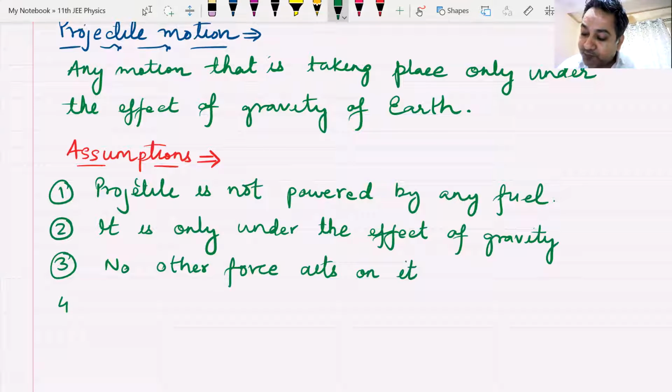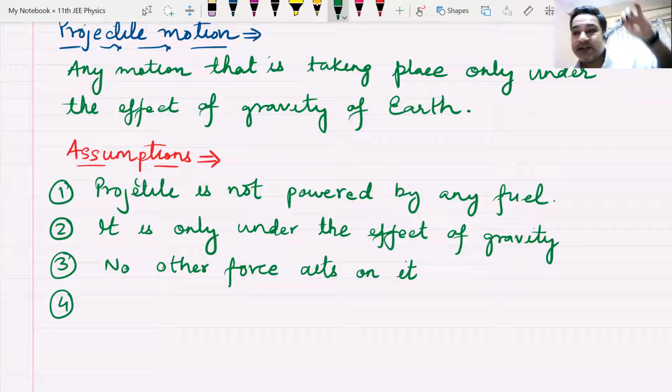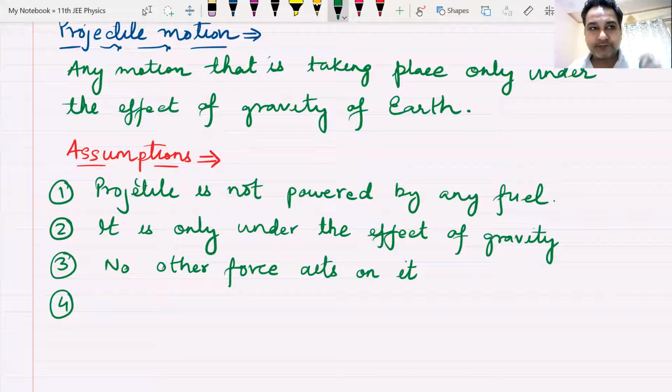Now, when you're talking about no other force, you might have seen a very famous experiment that was done. If you have two bodies, a stone and a feather, and if I drop them from the same height, which one will reach the ground first?